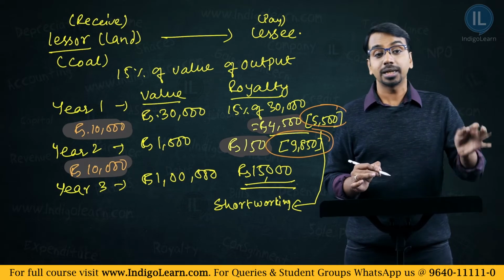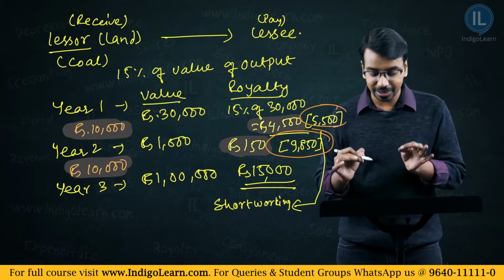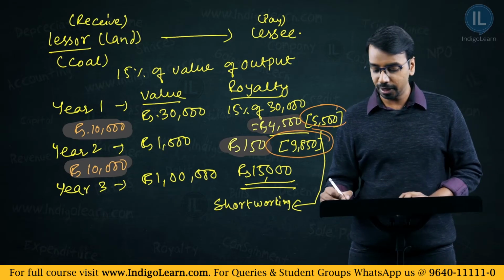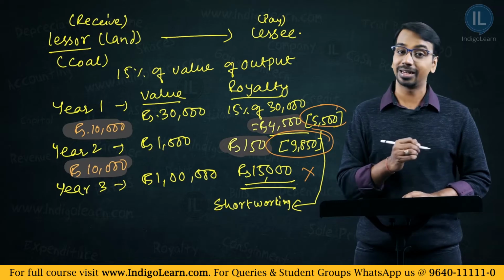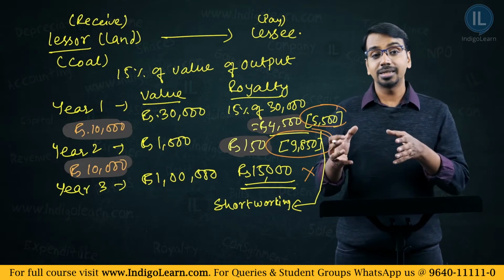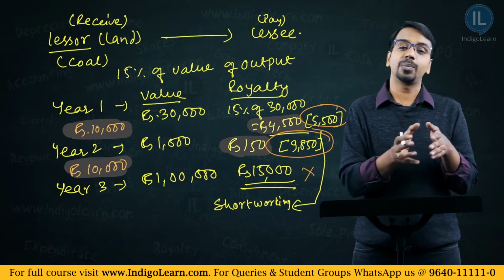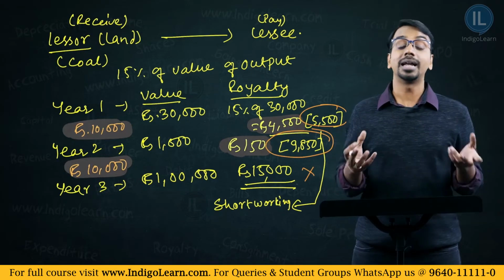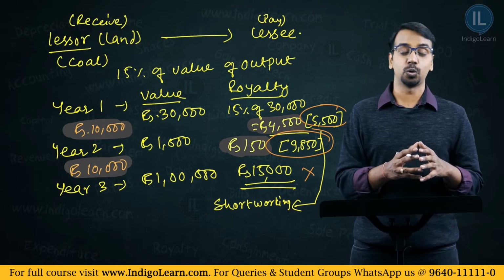Is there any short working in year 3? In year 3, the royalty is higher than the minimum rent. So, there will be no short workings. Are we clear with this? Now you may think, for the lessee, isn't it a loss? He is unnecessarily paying the minimum rent without getting any benefit. Yes, there is a loss, but that is how the agreement has been entered into.